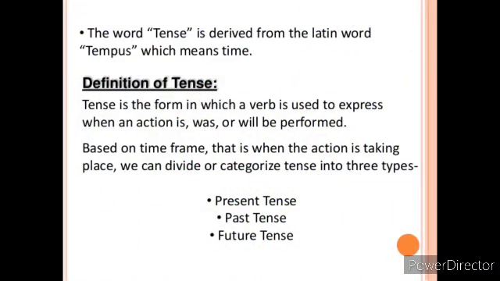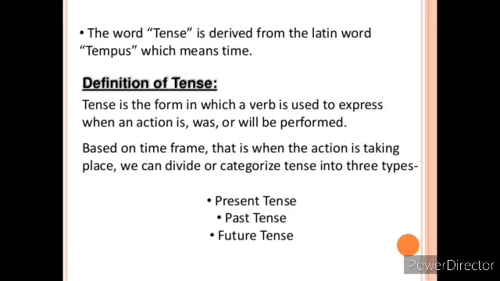So as I already told you children, the word tense is derived from the Latin word tempus, which means time. So tense is a form of verb. Tense is a form of verb which is used to express when the action takes place. That is, when an action is, was or will be performed, based on the time frame.